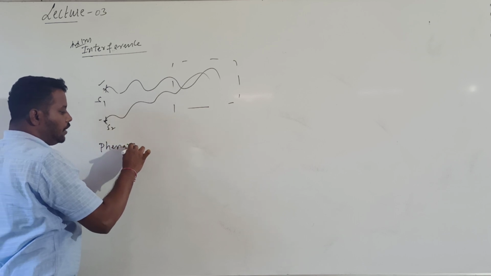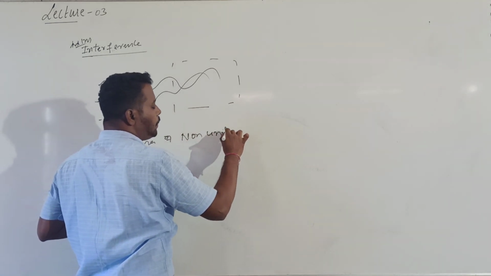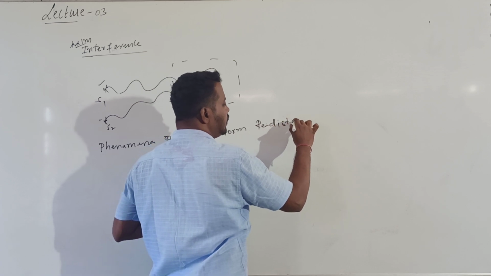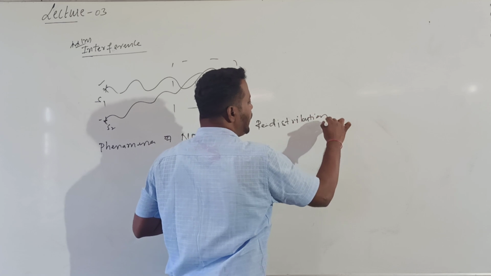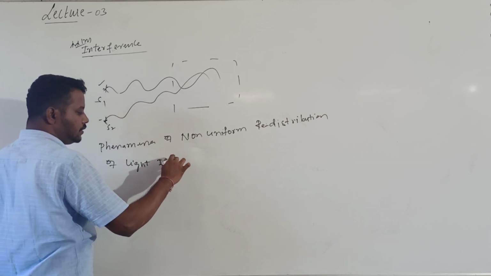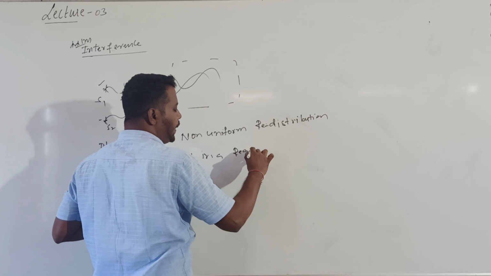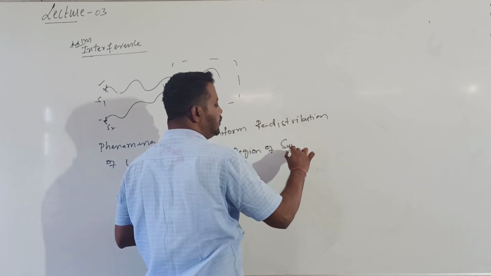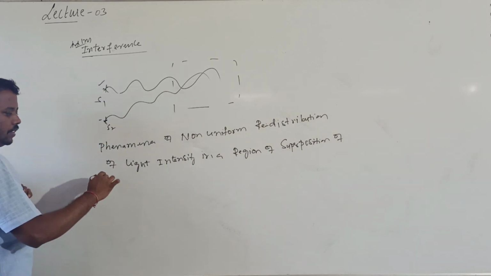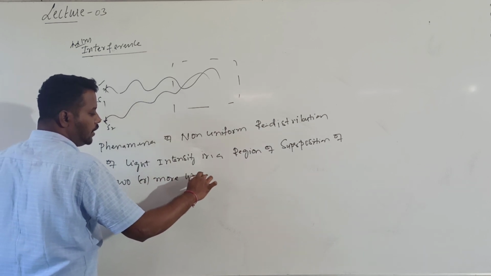What is interference? Interference is a phenomenon of non-uniform redistribution of light intensity in a region of superposition of two or more waves. So this is the definition for interference.